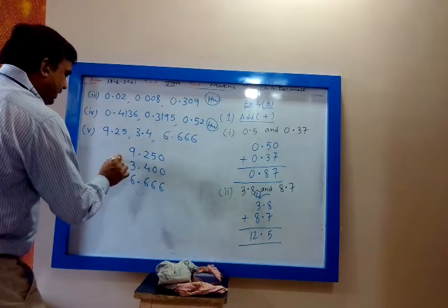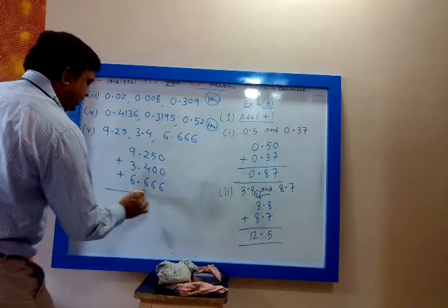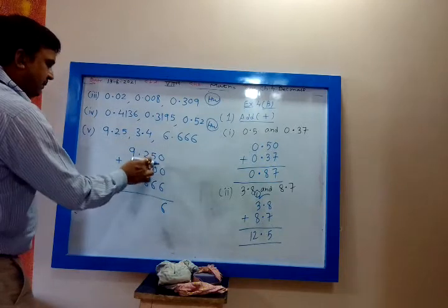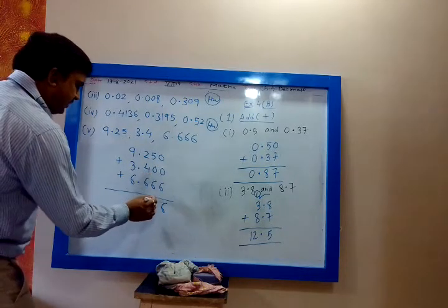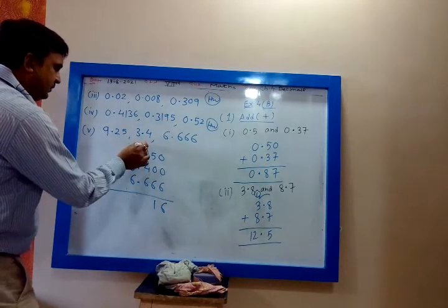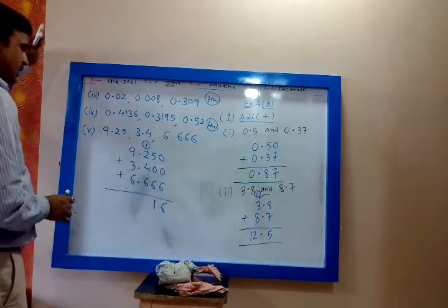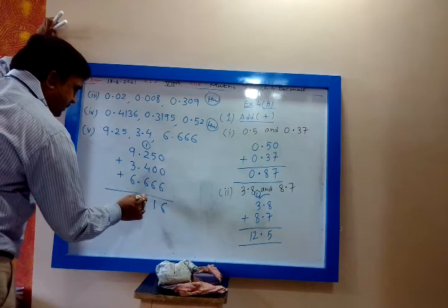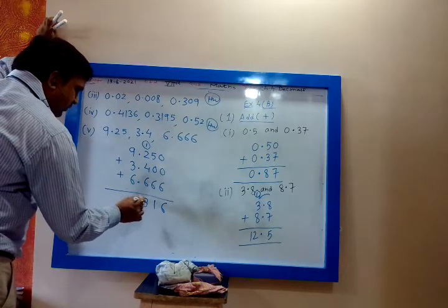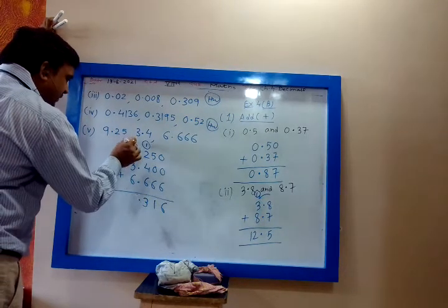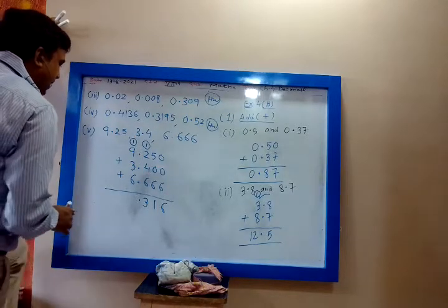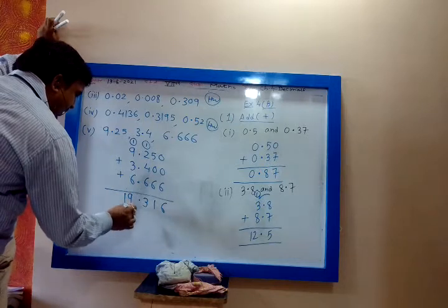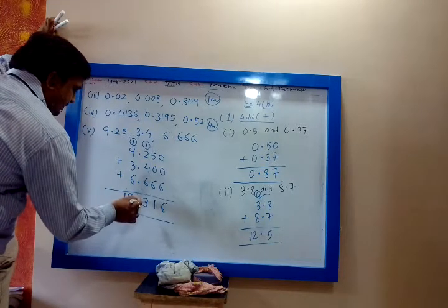We add them. 6 plus 0 is 6. 5 plus 0, 5 plus 6 is 11, 1 is carried. 1 plus 2 is 3, 3 plus 4 is 7, 7 plus 6 is 13, 3 and again 1 is carried. 9 plus 1 is 10, 10 plus 3 is 13. Answer is 19.316.